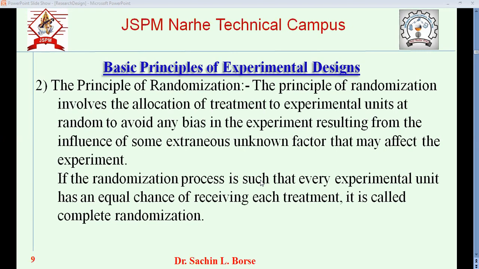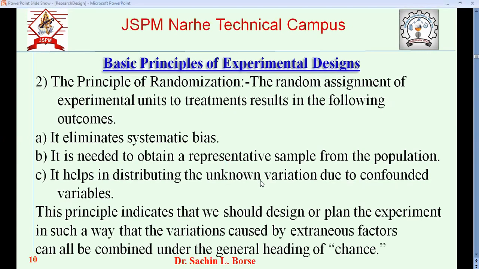Okay. Now we'll move further. So it has benefits, randomization. It can eliminate systematic bias, or we can say systematic error. It can be removed. It can be eliminated. Okay.